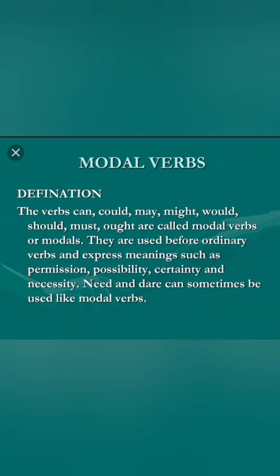Let us go for some of the modal verbs. The verbs can, could, may, might, would, should, must, ought are called modal verbs. We have already seen this. They are used to express permission, possibility, certainty, and necessity. To express your ability you can use can: I can drive a car. May I come in? May I use your pen? It may rain. Already it is raining. I believe we know it very well.